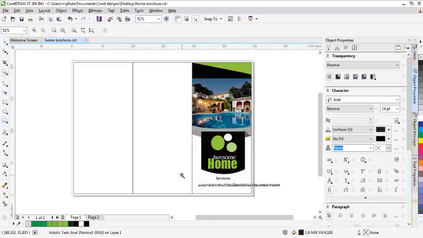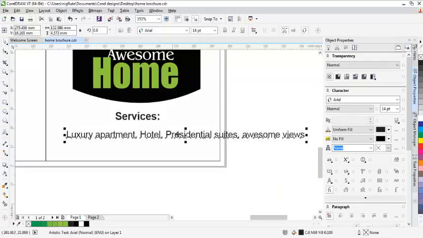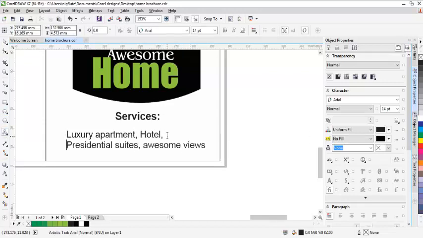Let me zoom and decide to adjust my, let me see, click on it, then pick my tool and come to this tool and centralize it.